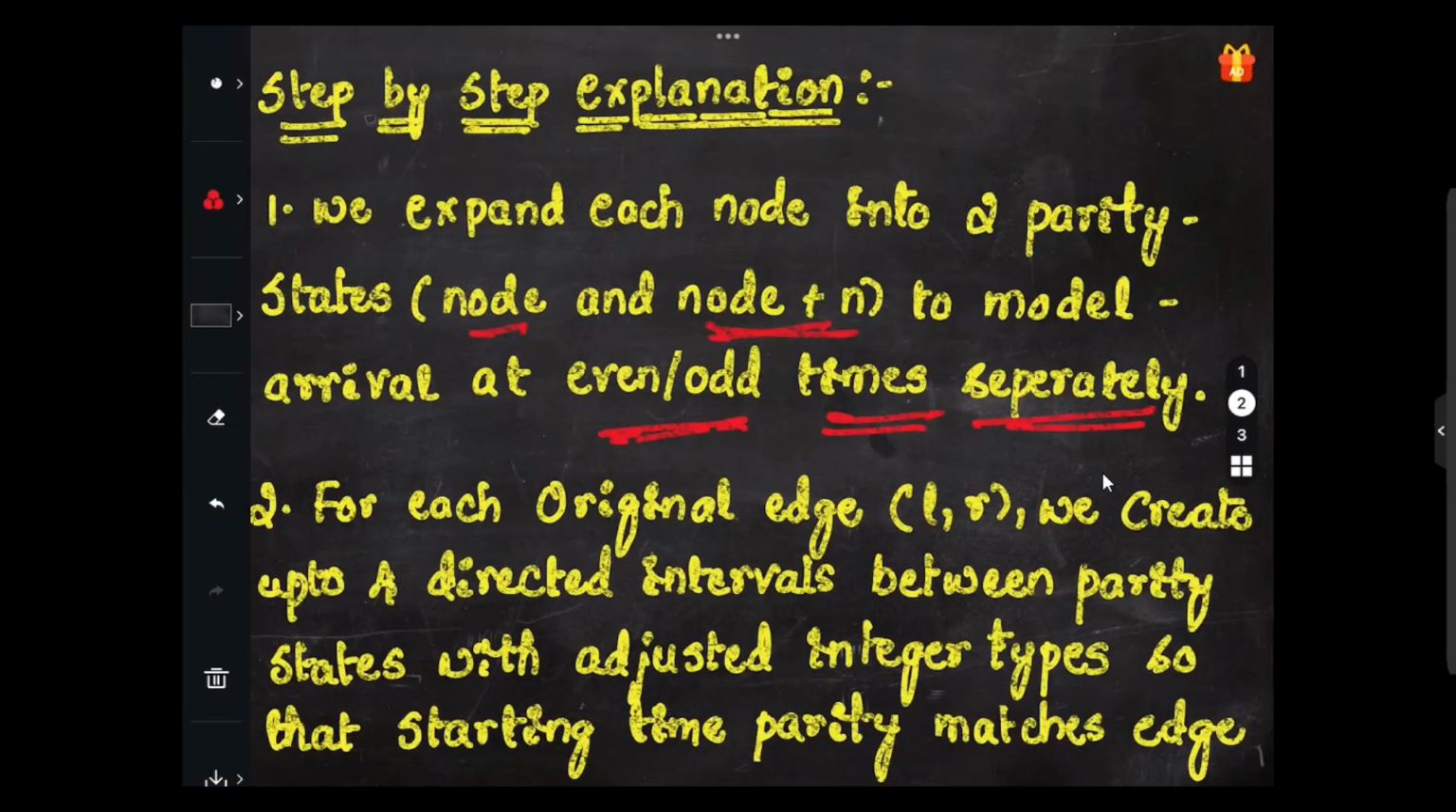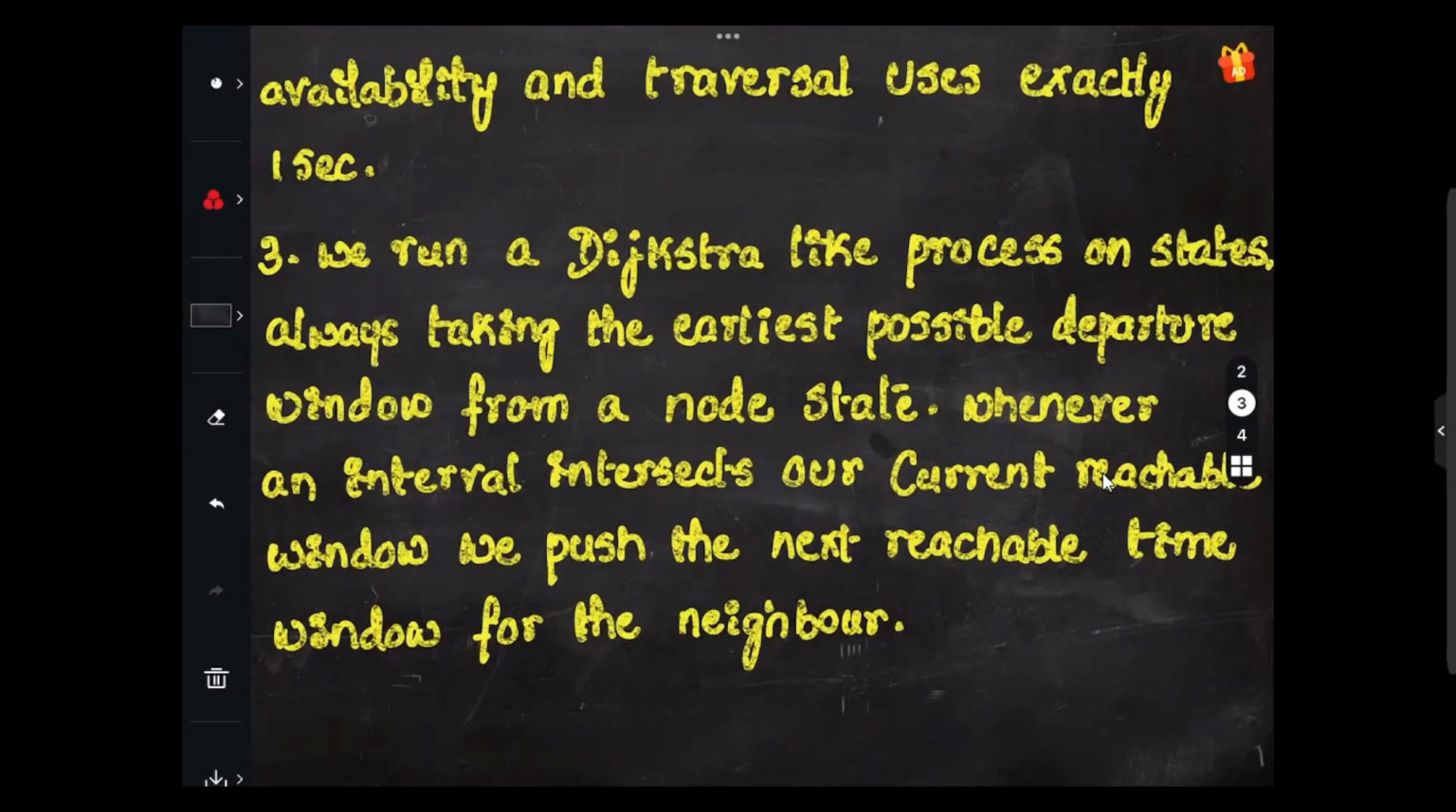This is fine. For each original edge left comma right, we create up to four directed intervals between the parity states with adjusted integer times, so that the starting time parity matches the edge availability, and traversal uses exactly 1 second, right?